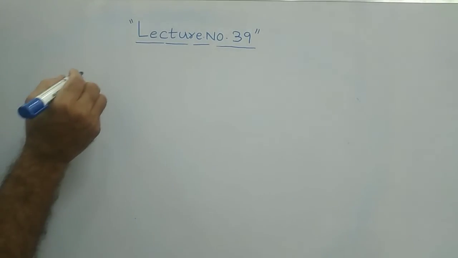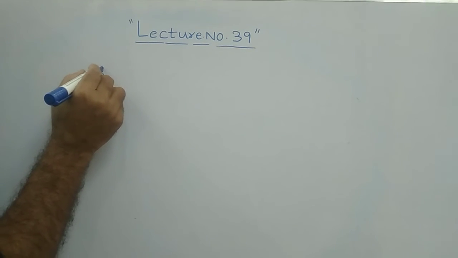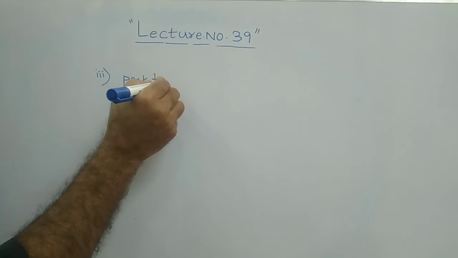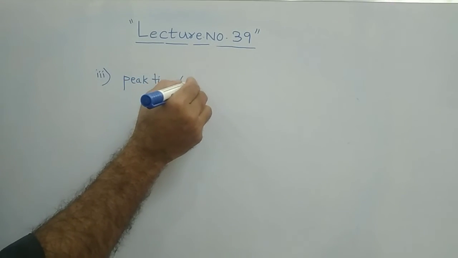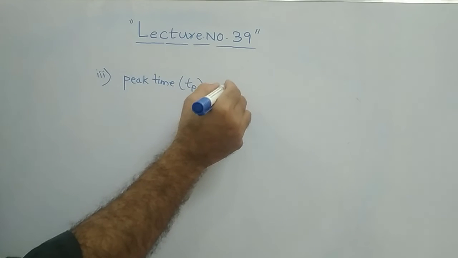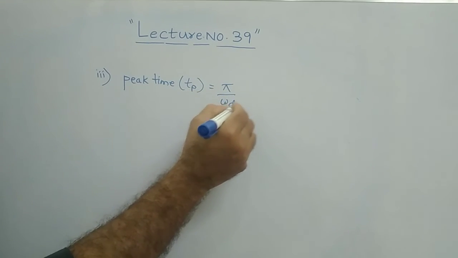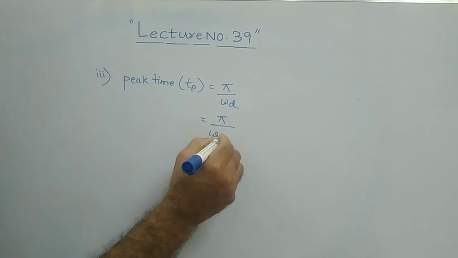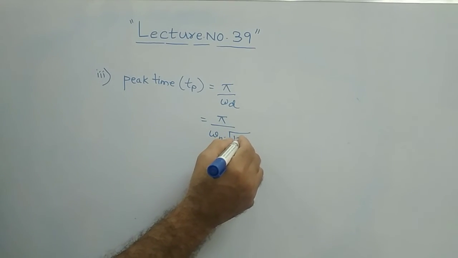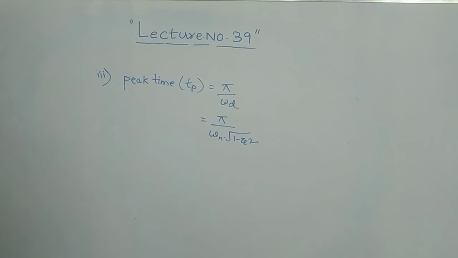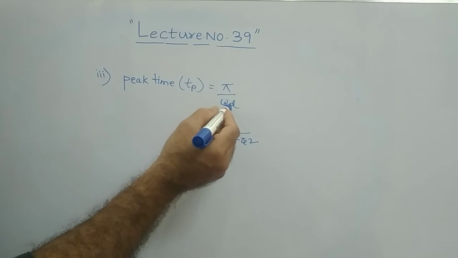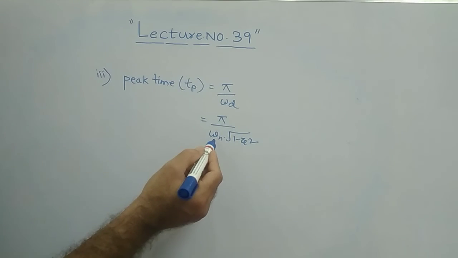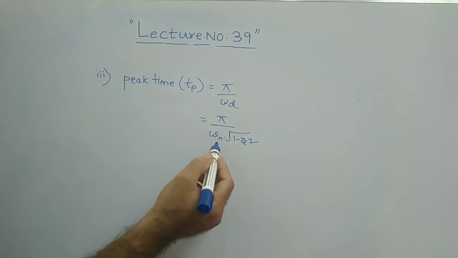The third one they have asked is peak time, nothing but Tp. The formula is pi by omega d. What is omega d? It is omega n into square root of 1 minus zeta square. That is the damped natural frequency, and this is the relation between damped and undamped natural frequency.